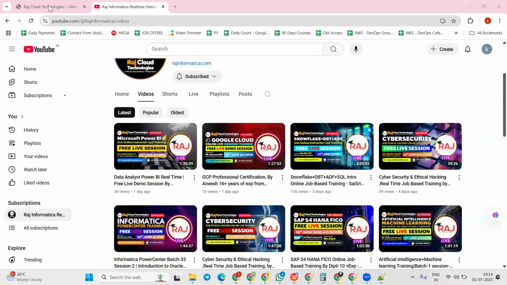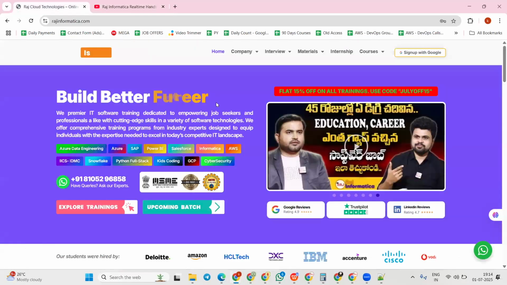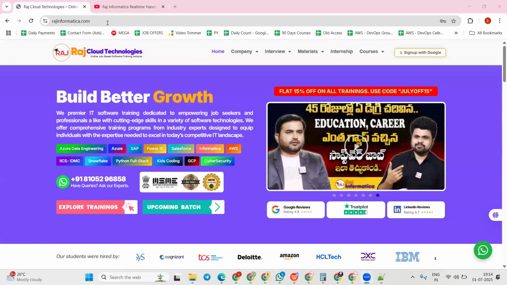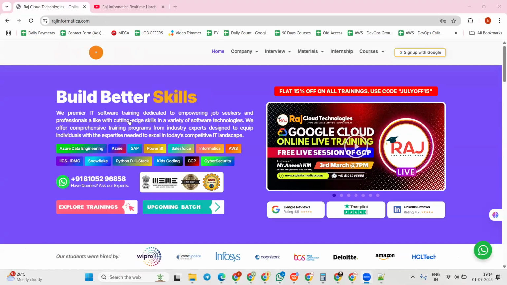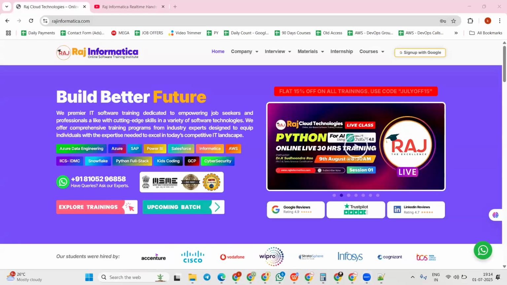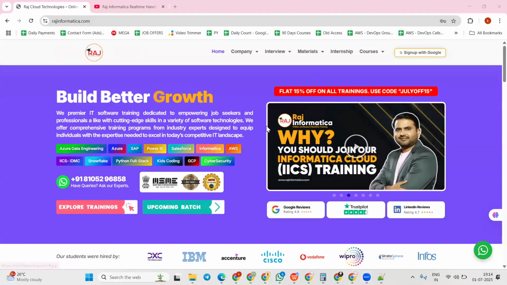And we have a website as well, rajinformatica.com. Initially it was Raj Informatica, and now we have renamed it to Raj Cloud Technologies, as we have added many cloud technologies here. This is our website homepage.